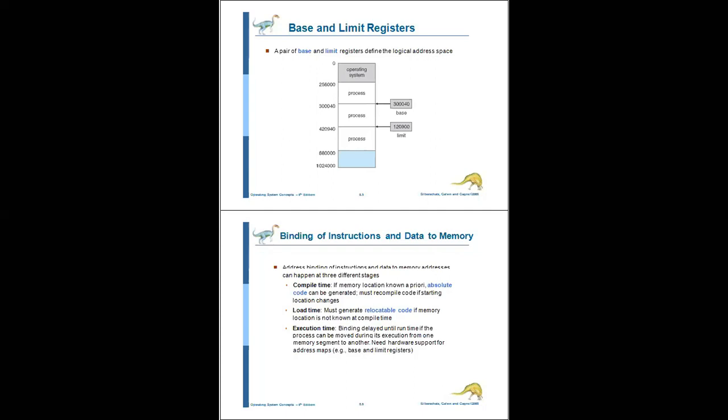So for compile time, to execute one process in memory, we must ensure it is stored into memory, because compile time may produce the absolute code. Absolute code means the programmer may enter an exact address for data storage.